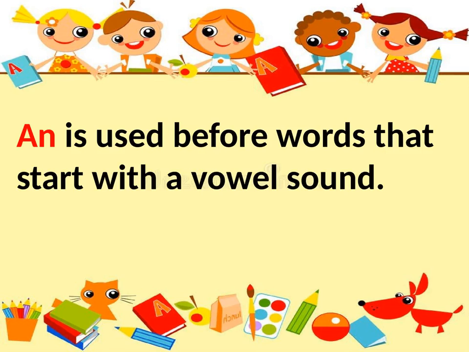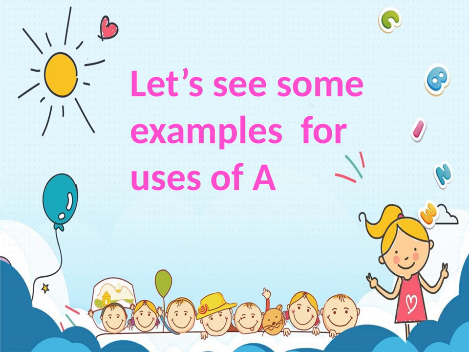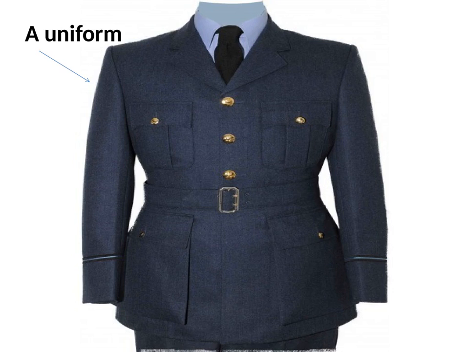Now, to make this more clear, we will go through some examples. So here are some examples of the words where we are using "a". "A" is used with the consonants, but there are certain exceptions. So let's see. First one is "a uniform". As I told you, if the word has the pronunciation "you", even if it starts with U, which is a vowel, if it has the pronunciation "you", then we will add "a" before it.